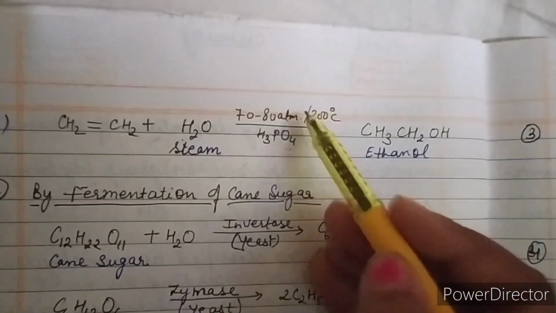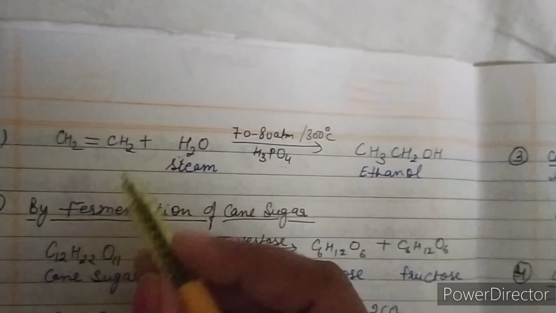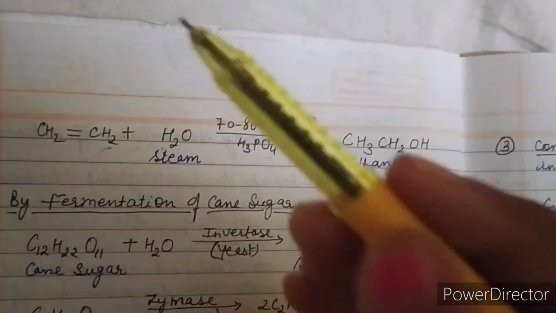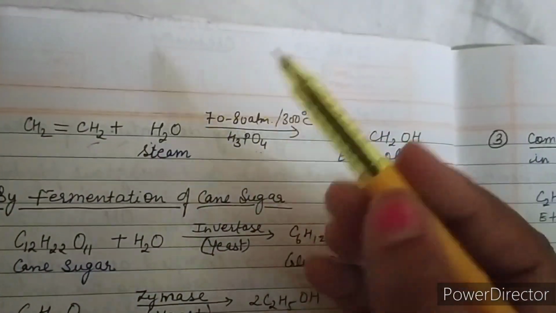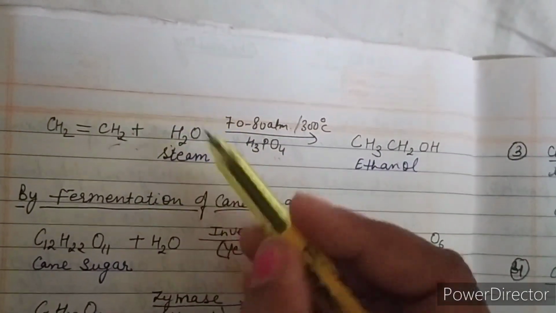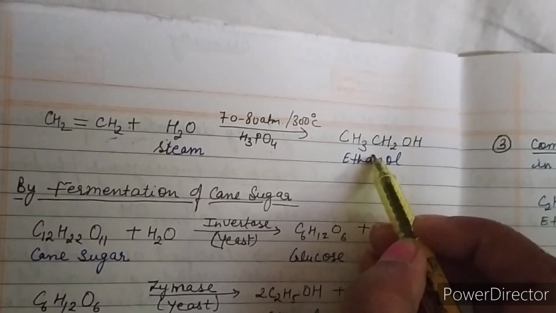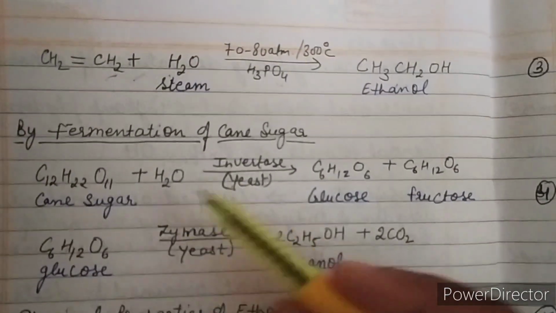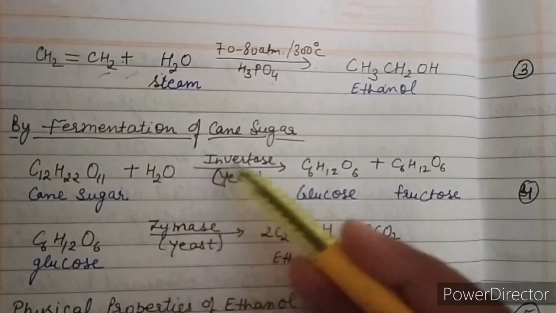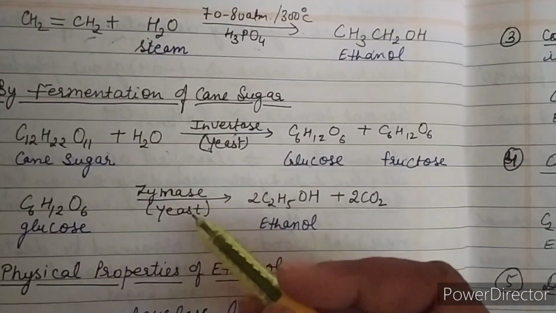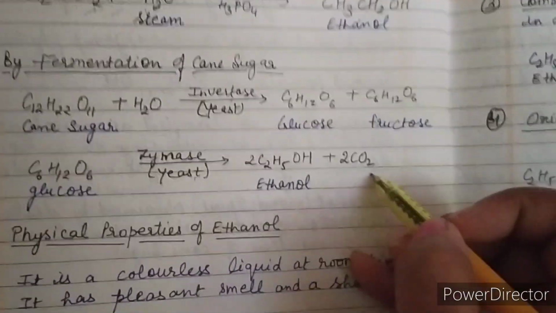आप इसको दो step में भी लिख सकते हैं. How? Ethene reacts with sulfuric acid to give you ethyl hydrogen sulfate, and ethyl hydrogen sulfate on hydrolysis will give you ethanol, that we have already discussed in the properties of ethene. So that is the two-step reaction and this is the one-step reaction for the preparation of ethanol. And the next preparation is by fermentation of cane sugar. Cane sugar is hydrolyzed in presence of invertase enzyme to give you glucose and fructose, which in turn in presence of zymase gives you ethanol and CO2.